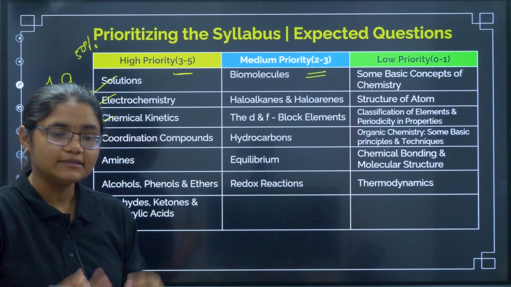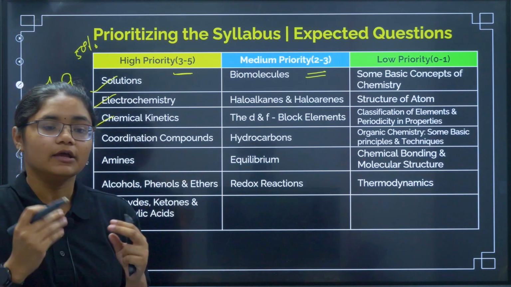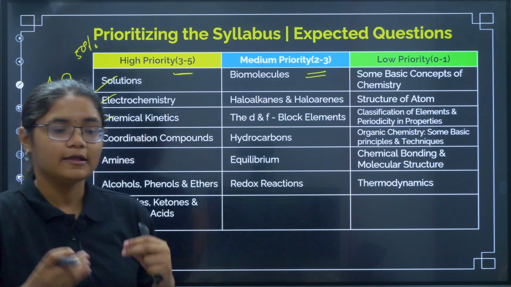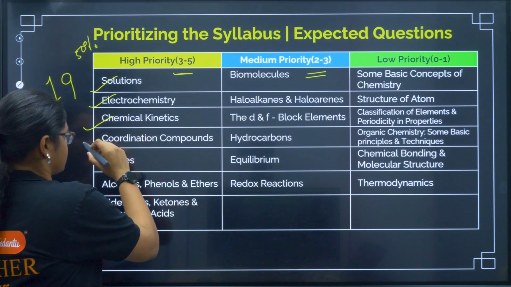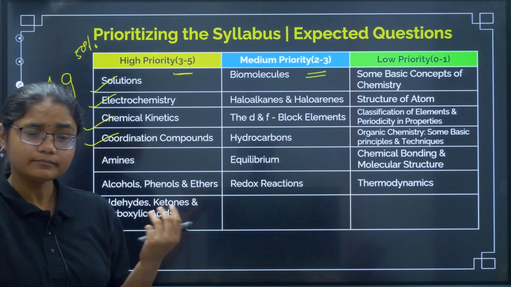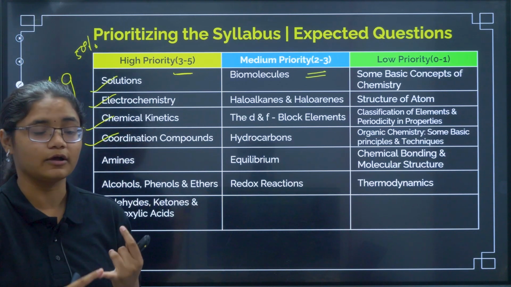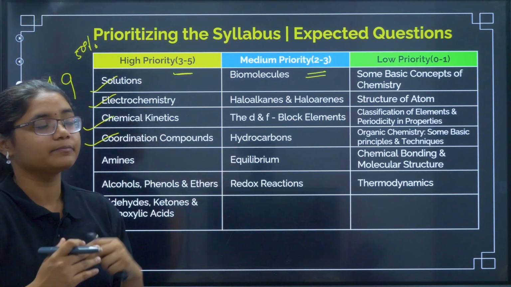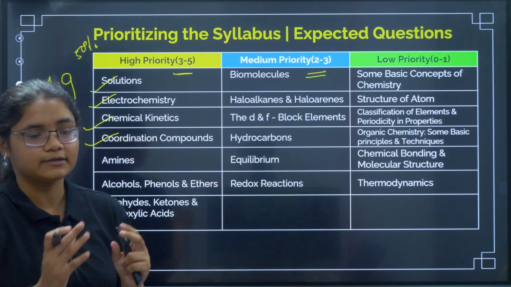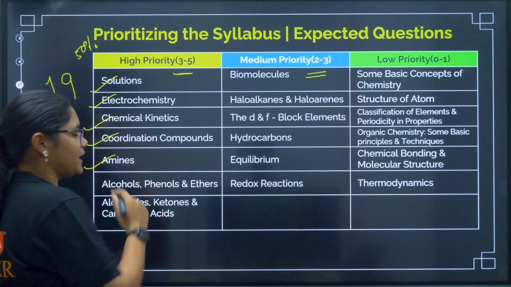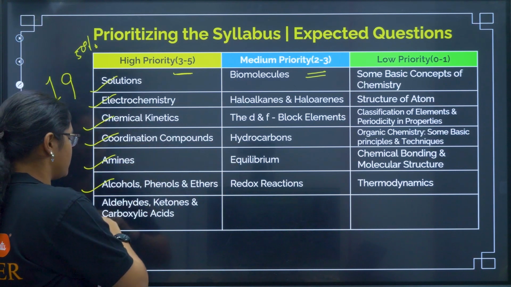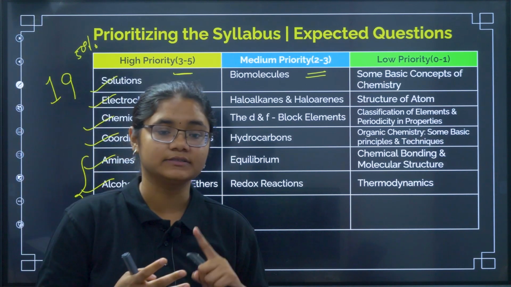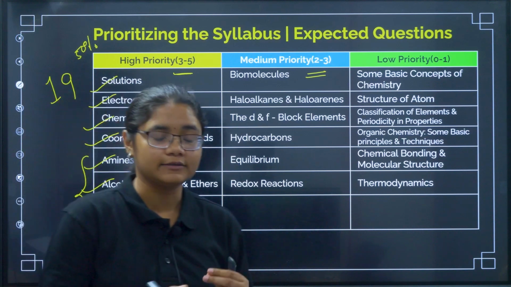Kinetics, very important and easy chapter also, a must-do chapter. You have to just revise the formulas for zeroth order, first order, half-life, Arrhenius equation, use these topics and complete this chapter. Then coordination compounds. In coordination compounds, you have D and F block, D block configuration, and then how the d orbital splits, and then weak field ligand, strong field ligand. So you can just revise about them. Amines, practice all reactions from this chapter, and alcohols, aldehydes. All the organic chapters, you must revise the name reactions, conversions, methods of preparation. These all things have to be revised.